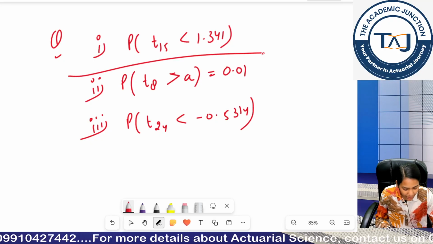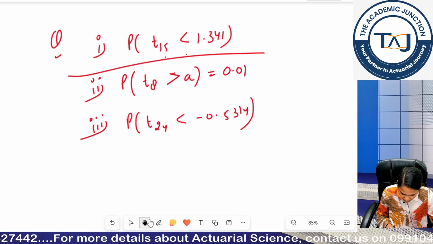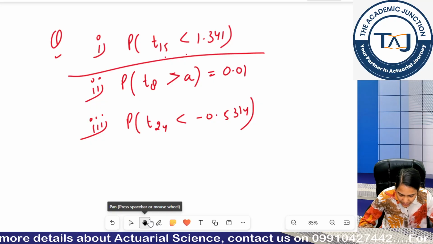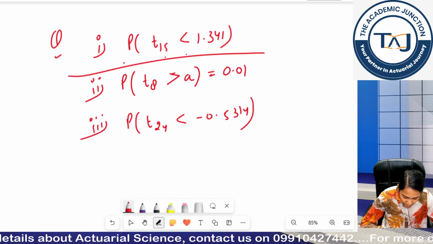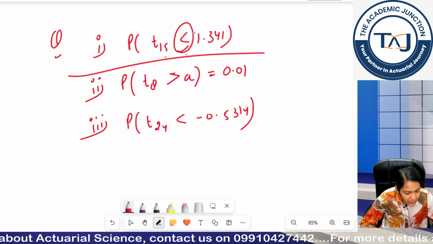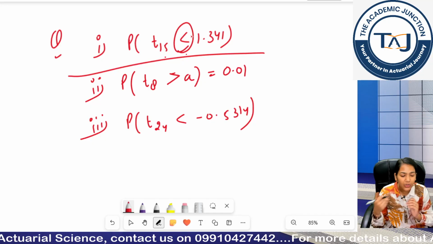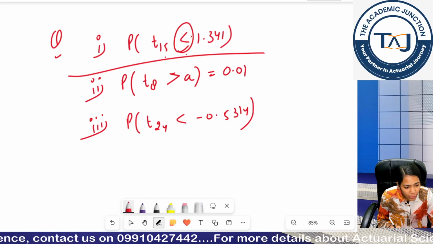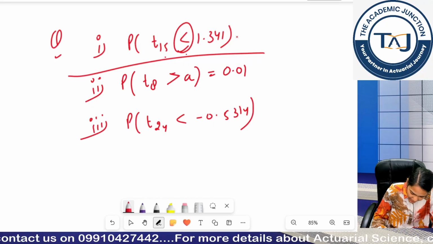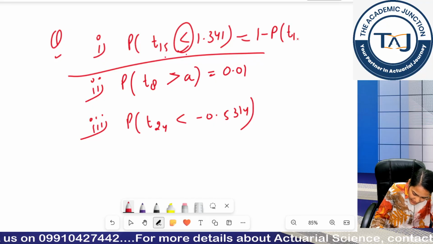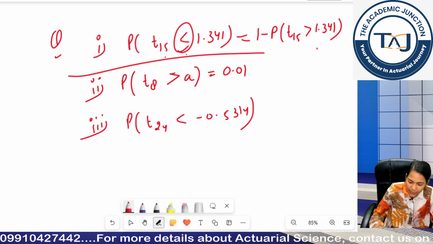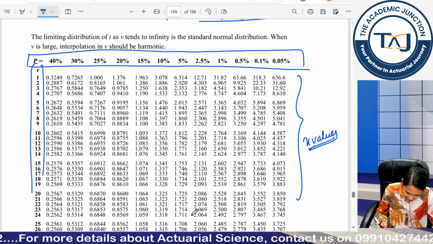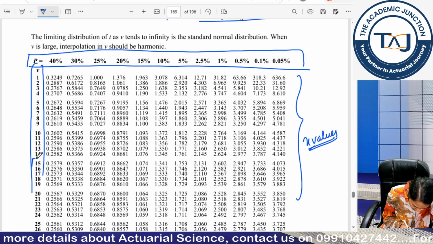First part, let me help you calculate T15 less than 1.341. First tell me, I have less than values or greater than values? I have greater than values, but the question is asking me to calculate something in less than format. So I will convert my less than format into greater than format. How do I do it? I subtract this from total probability, that is 1. So I can write, I need to calculate 1 minus probability T15 greater than 1.341. Now I need to calculate this from my tables book. So T15, my nu is 15. So I will look at this row.